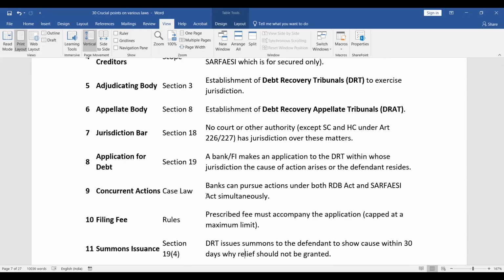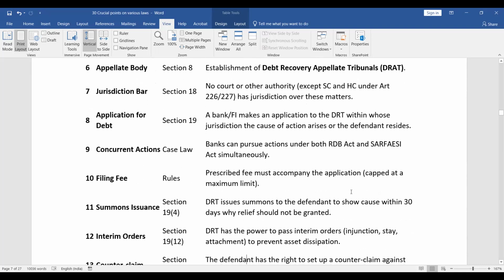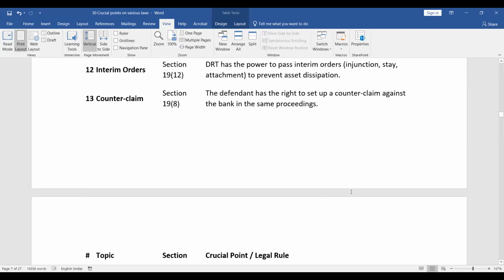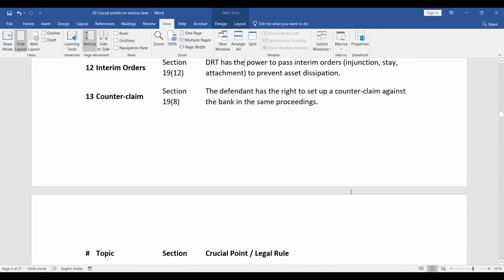Application for debt. Section 19. A bank or financial institution makes an application to the DRT within whose jurisdiction the cause of action arises or the defendant resides. Concurrent action. Banks can pursue actions under both RDB and SURFACE Act simultaneously. Filing fees. The prescribed fees must accompany the application, capped at a maximum limit.